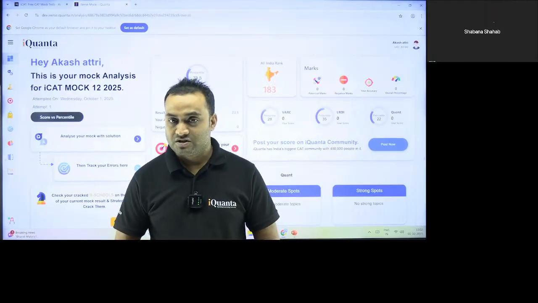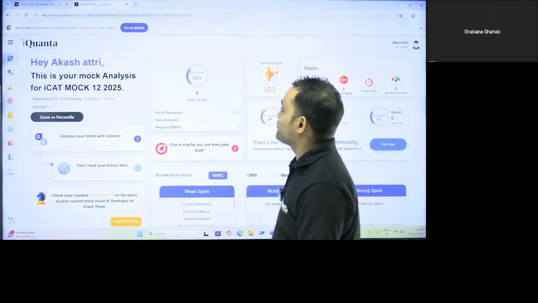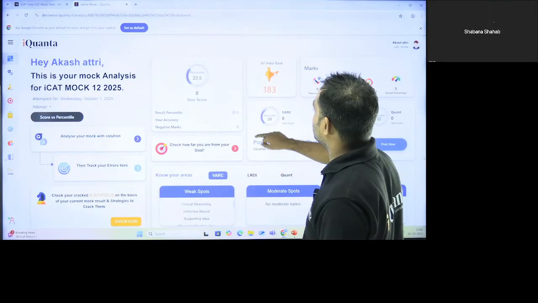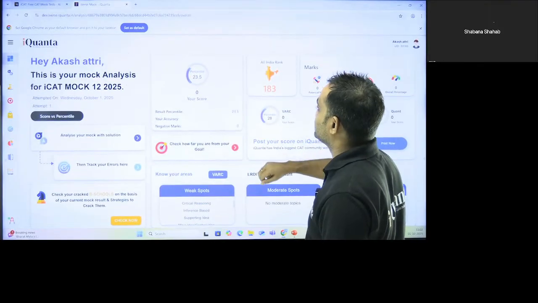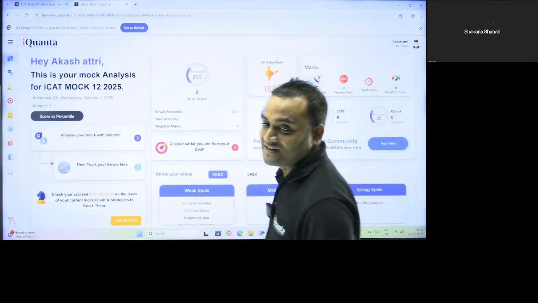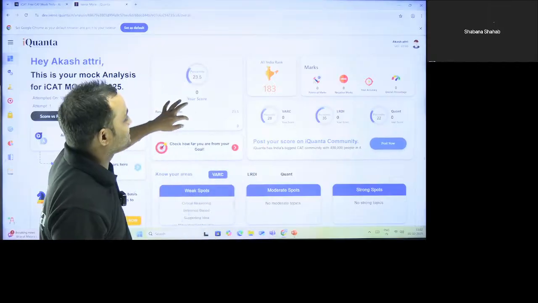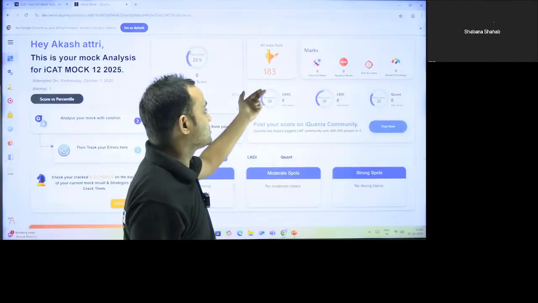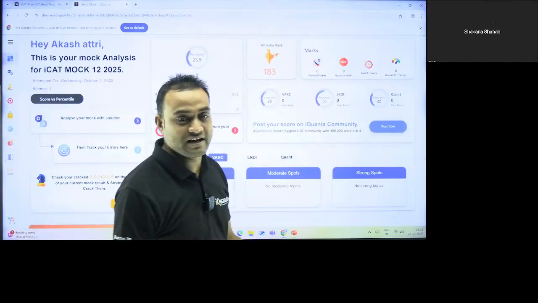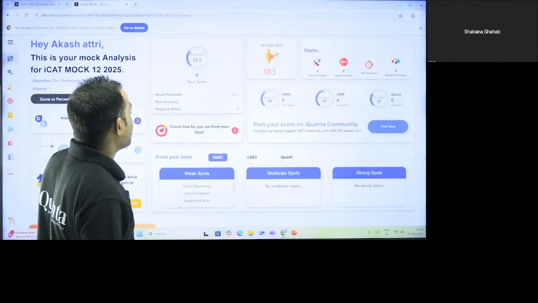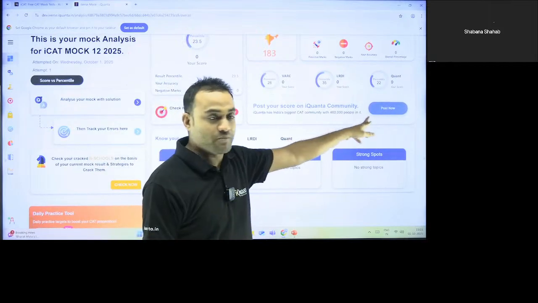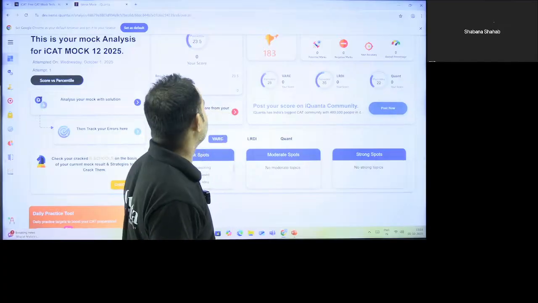So this time we are reviewing iCAT mock 12 and you can see Akash Atri got 0 scores and 23.5 percentile overall. You can see all India rank here. You can see your scores in VARC, LRDI, Quant. Apart from that, you can also post your score. You can boast about it in our Facebook group. You can get the link from here.